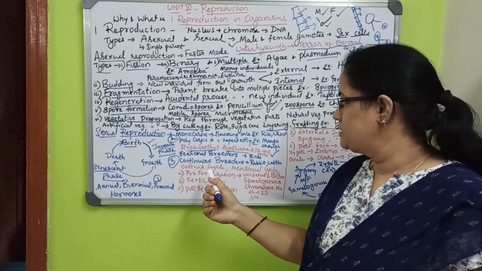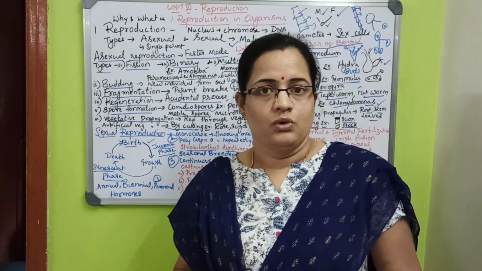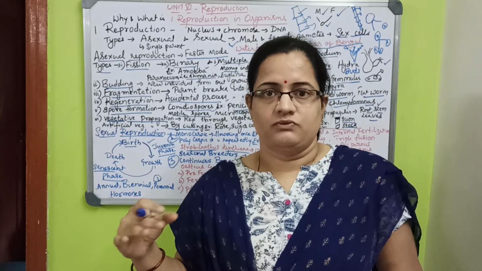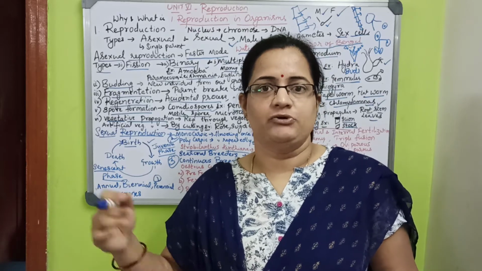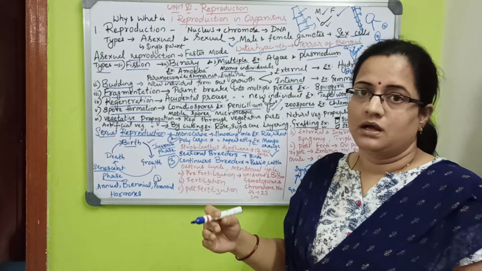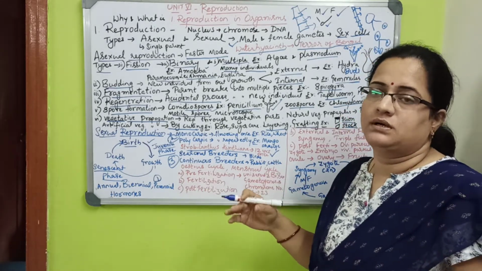In continuous breeders, cows and cattle give birth continuously. One baby comes, and after some days it gives birth again. It is continuously giving babies, whatever the organisms, animals or birds.